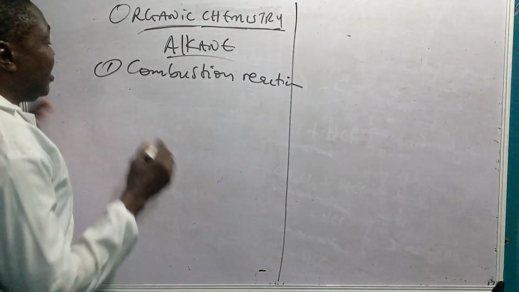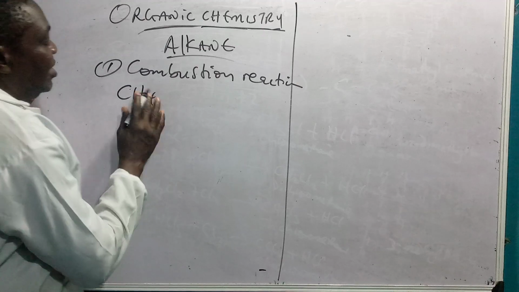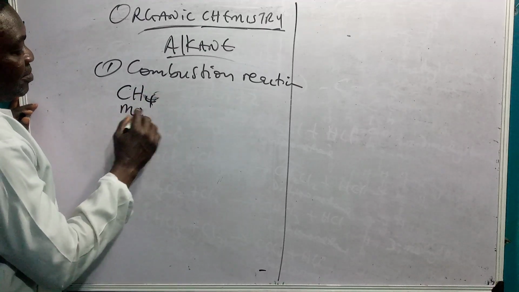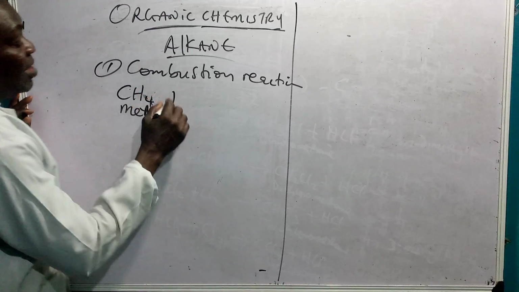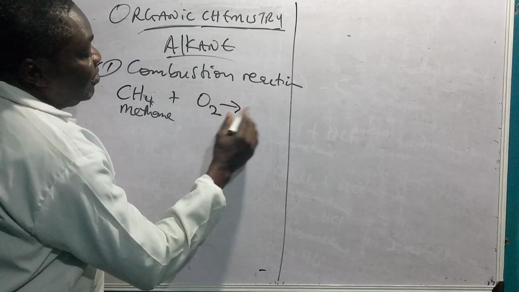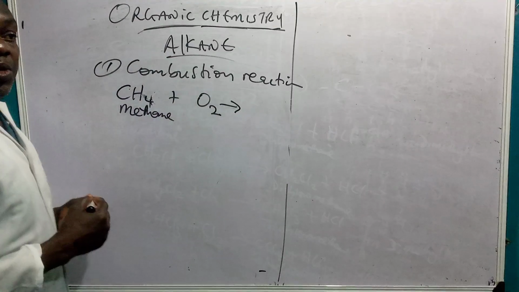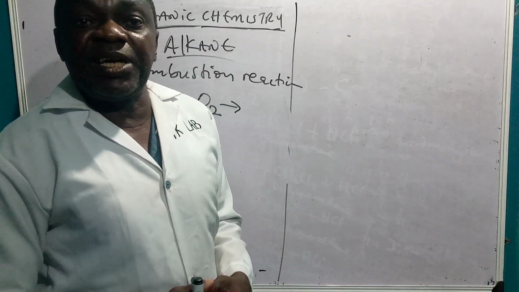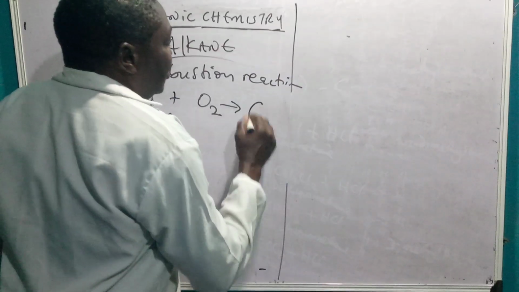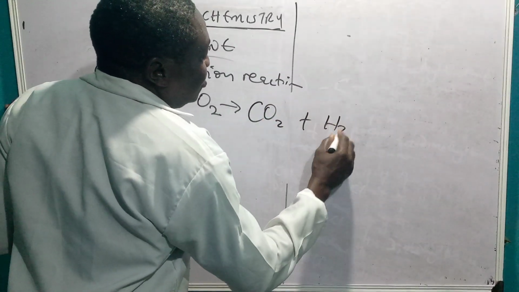So we are using the simplest member, CH4. CH4 simply means methane. This is the molecular formula for methane. If you react it with oxygen, remember it's a hydrocarbon, we were told the other time that all hydrocarbons burn in oxygen to produce carbon dioxide and water. So we just write CO2 plus H2O.